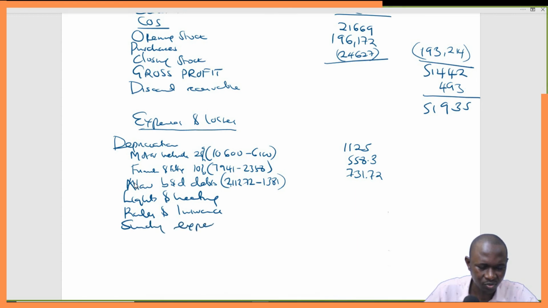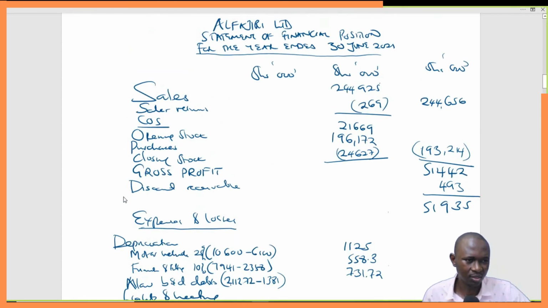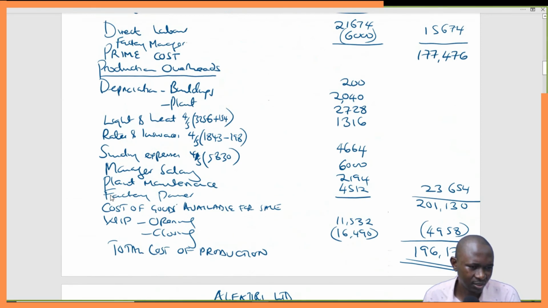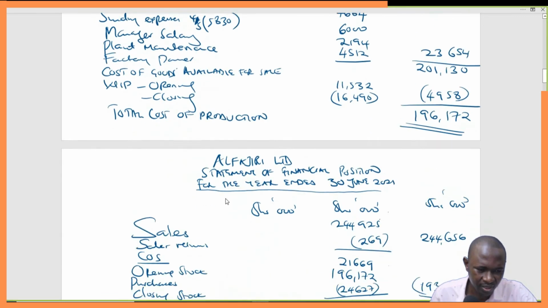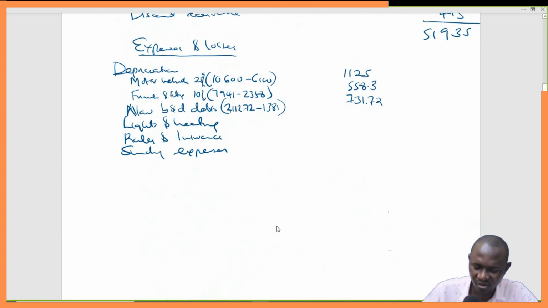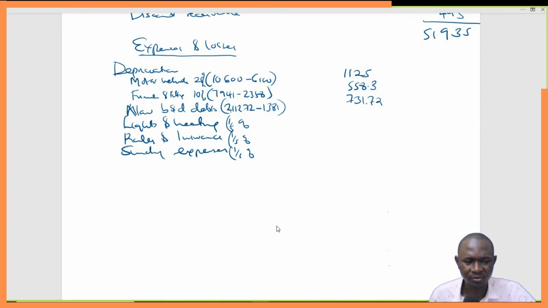I believe we didn't put sundry expenses in our manufacturing account. Oh, all of them were apportioned. So we have the figures here. Just take 1/5 of these figures. I'll not go back there. I'll just come here and say 1/5 of all these figures. That's how we go about it.